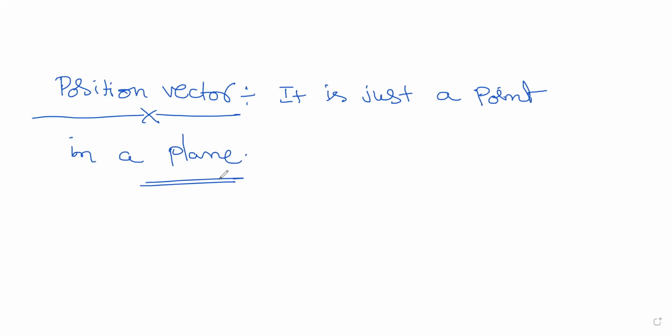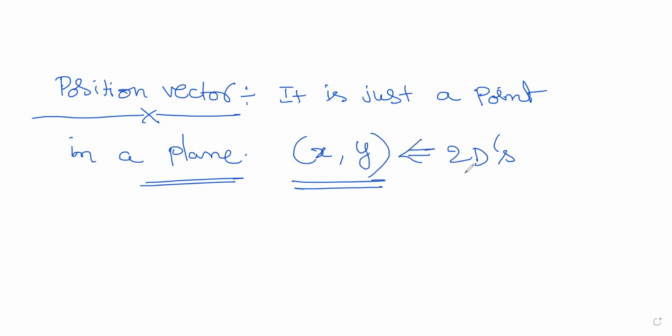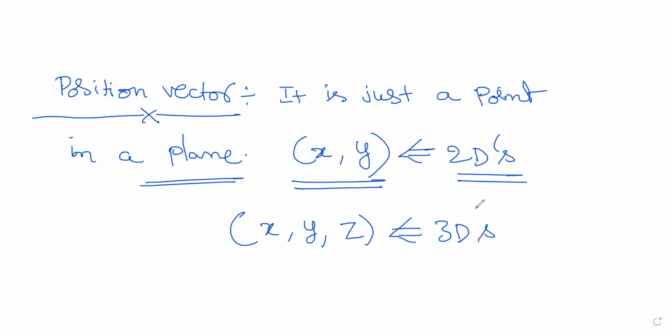So a position vector is just a point in a plane. A point in a plane is represented by, you know this already, x comma y. This is in 2 dimensions. For 2 dimensions, we represent it with x comma y in a bracket. And for 3 dimensions you write it as xyz. Clear, no?